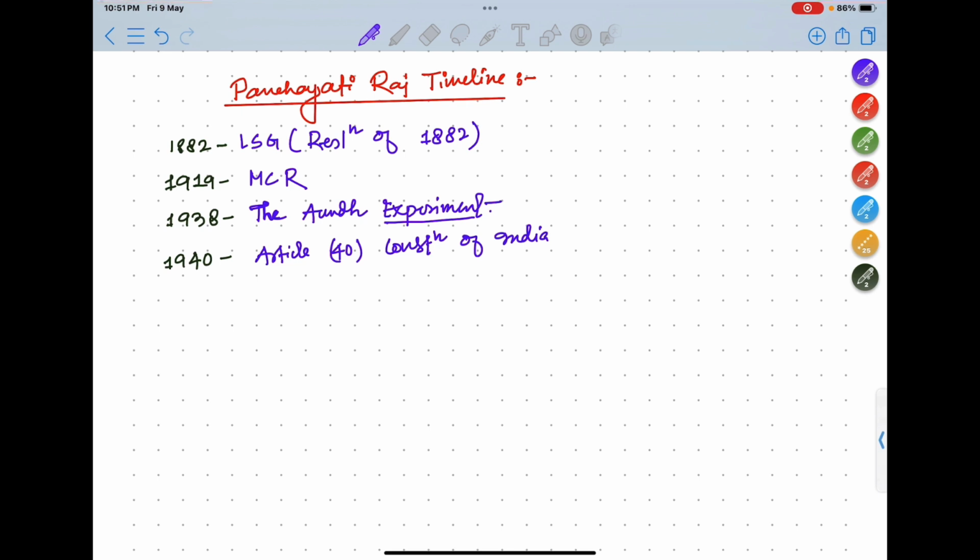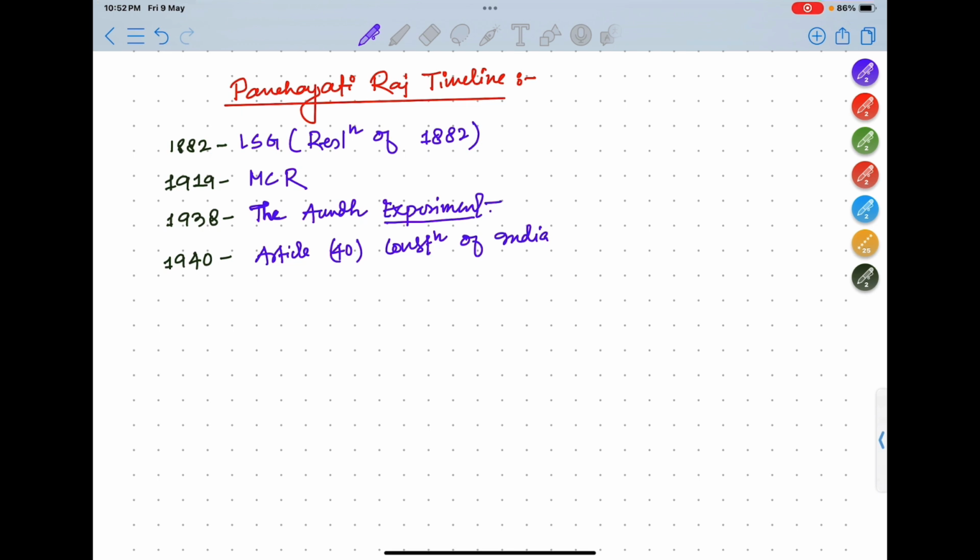As I discussed yesterday in the DPSP chapter, Article 40 mandates states to organize village panchayats and empower them with necessary authority. Authority in the sense power to tax, power to construct, power to manage school affairs, or collect forest minor products, etc. We'll discuss it later on.